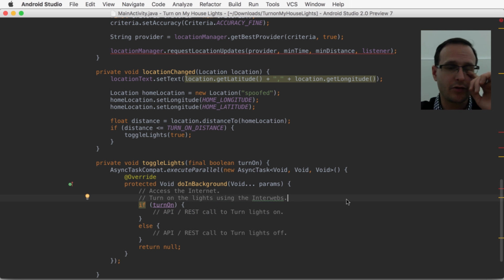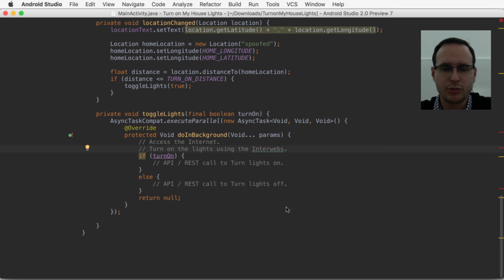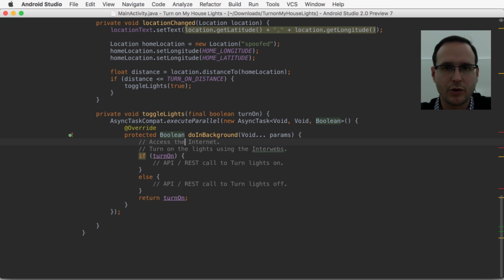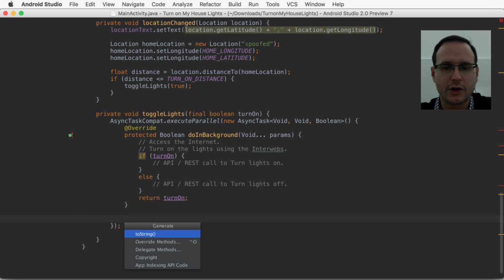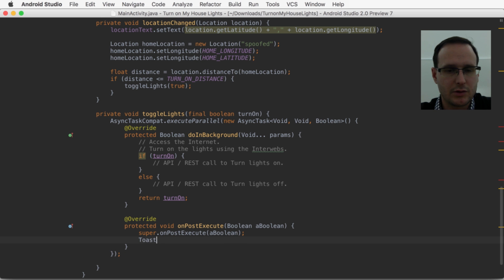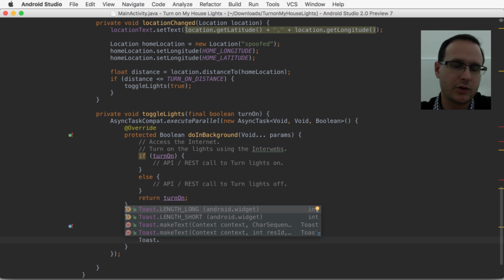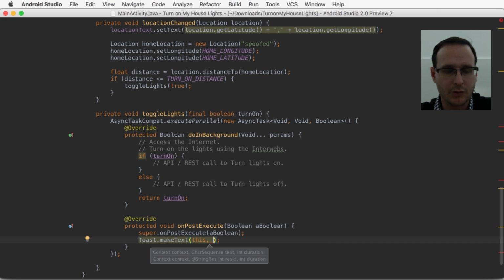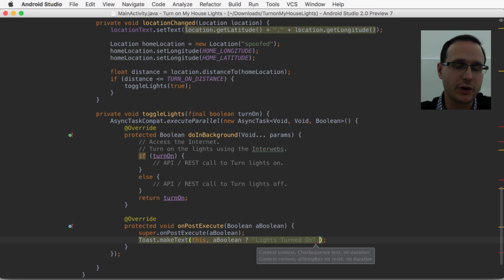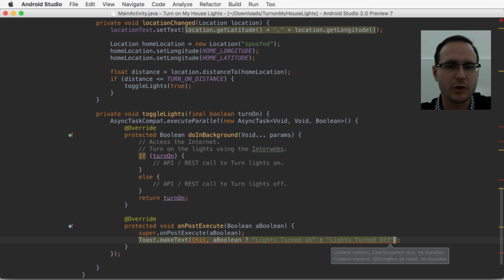We want to be able to have a way of finding out that this is actually happening. Why don't we return a Boolean? Alright, so now we're going to get a return from the background task telling us whether we've turned the lights on or off. We're going to want to override onPostExecute, which is what gets called once the background task has finished. And here we get the Boolean returned to us. And we'll use a toast here because this is now synchronized to the UI thread. So the onPostExecute is synchronized to your UI thread, so we can do things like this.